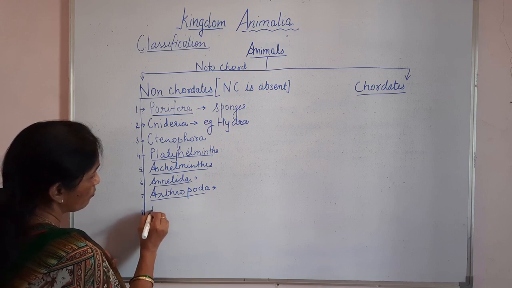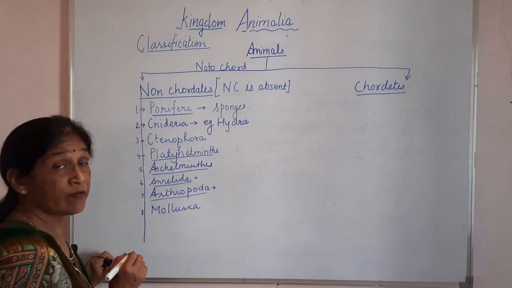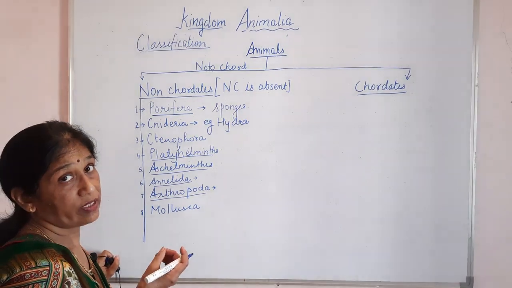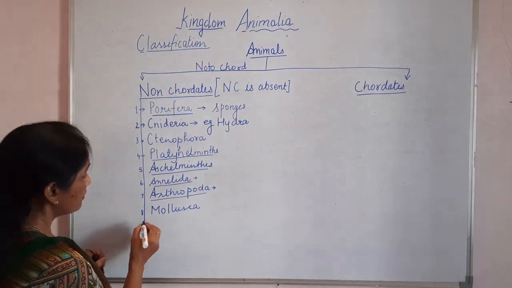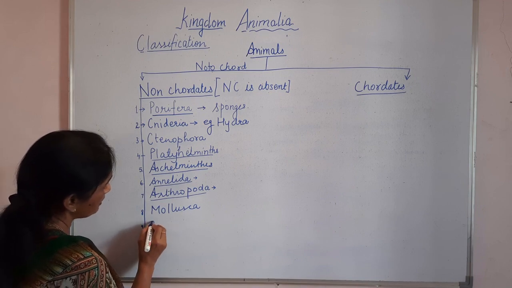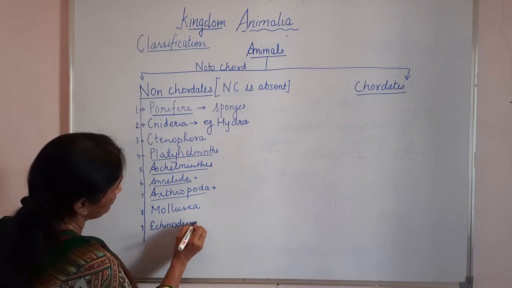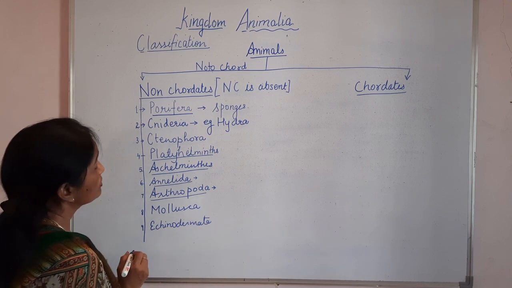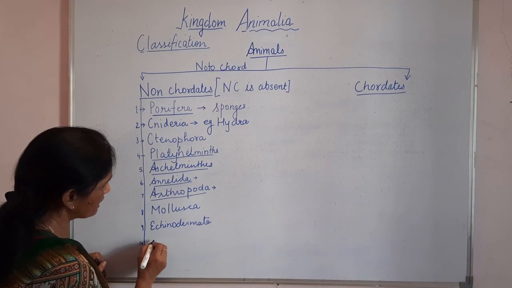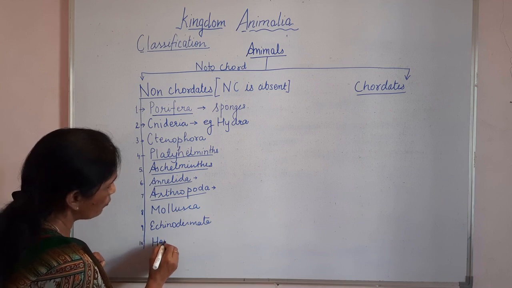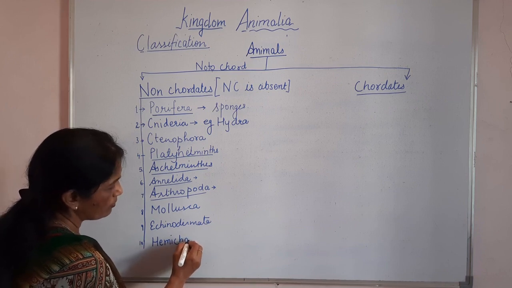The next comes Mollusca. Here we have animals with a thick covering over their body, as snails, and without it, as octopus. Then the next one is Echinodermata. Okay, so these are the 9 phyla that we have to cover in non-chordates, and along with this we'll in fact take Hemichordata also. I am writing it here, and when we deal with it, with an example, you'll come to know why I wrote it here.